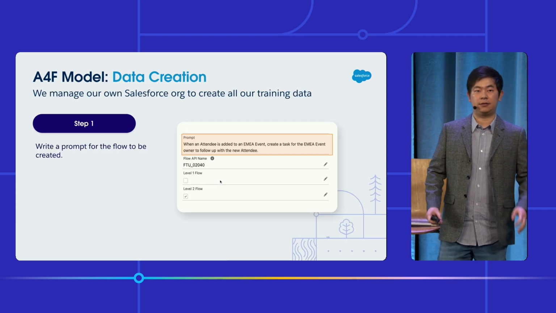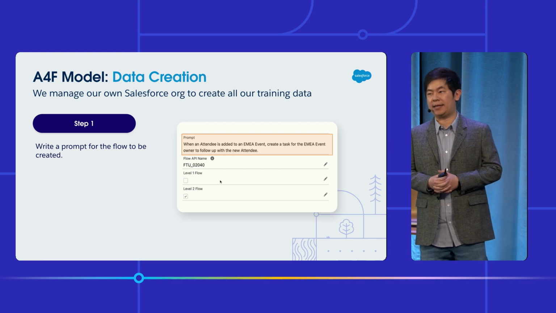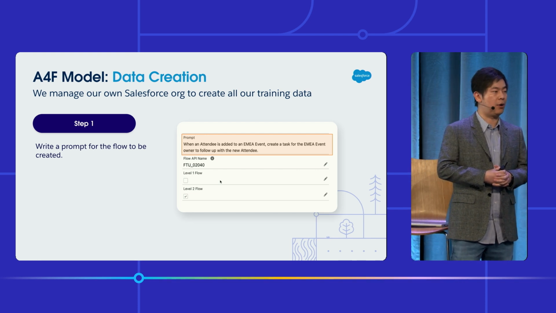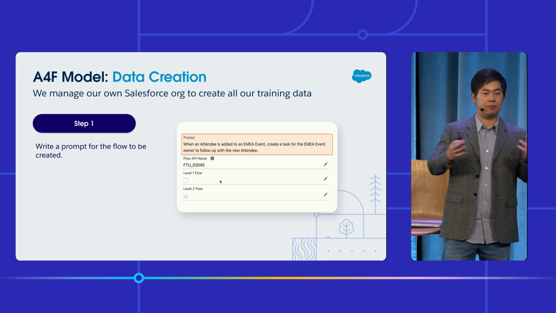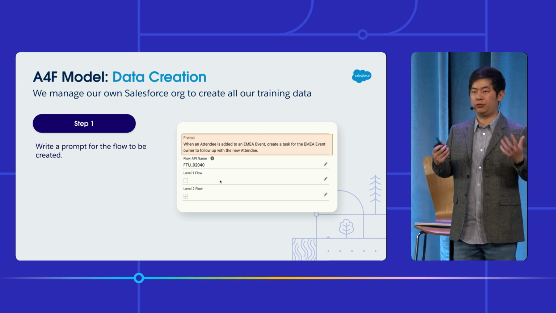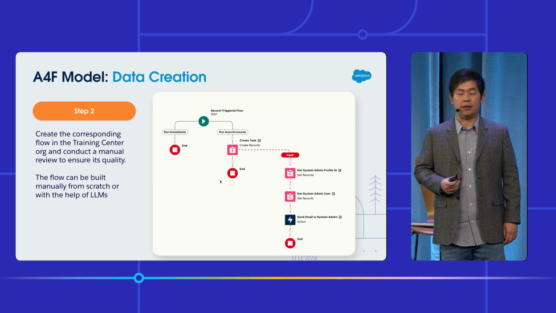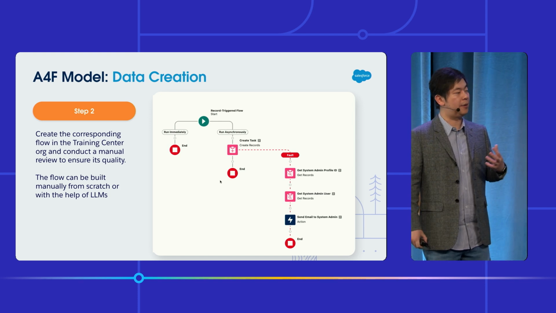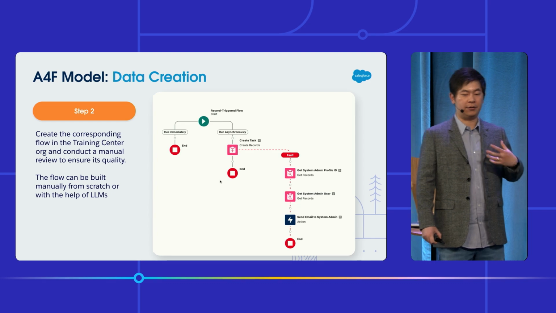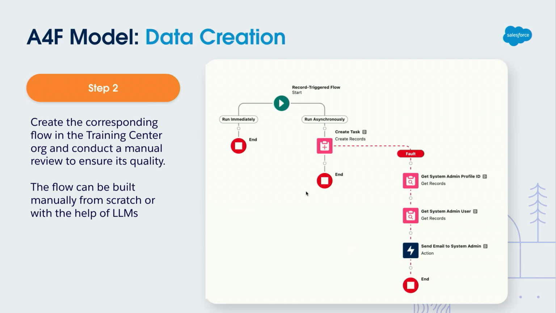Let's take a deeper look at how we create the data step by step. Usually the first step is prompt writing. Our experts write a lot of prompts, and we want to mimic real use cases. Then our flow experts create the corresponding flow in an org we have set up for this data creation process. As you can see here, we always add a fault path to enforce best practices. In the early days, all flows were generated manually by humans from scratch, but recently we are also using AI to facilitate this process.